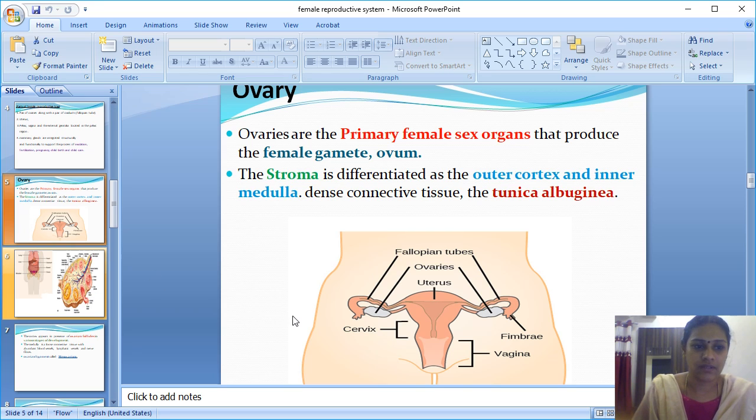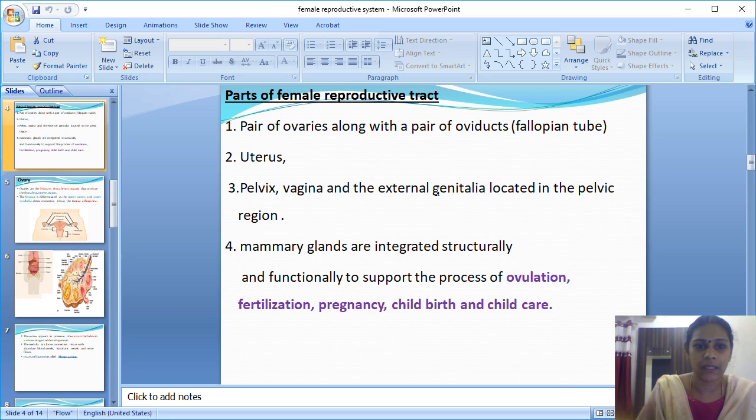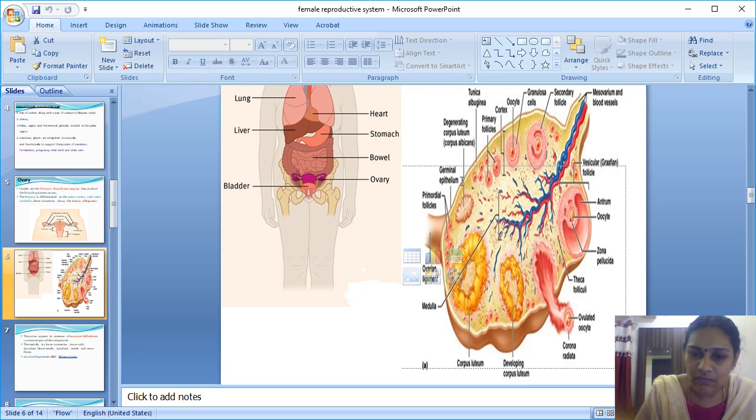In this diagram, the ovaries are located on the left and right sides of the female in the lower abdomen. The ovary is covered by a type of epithelium called cuboidal epithelium, also known as germinal epithelium, a very important epithelium.